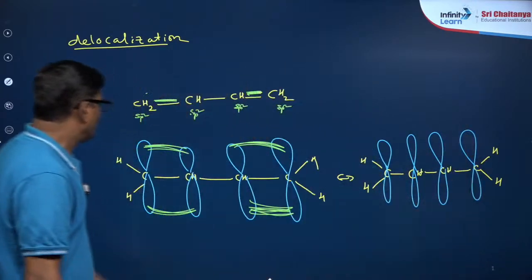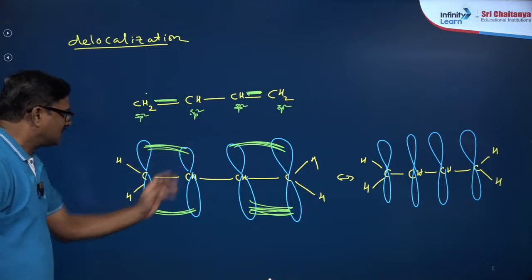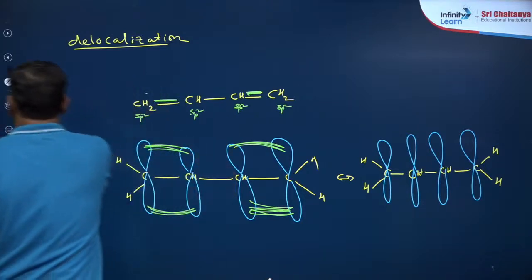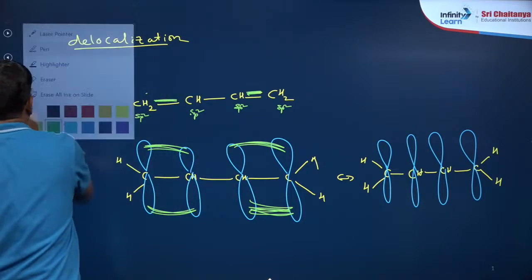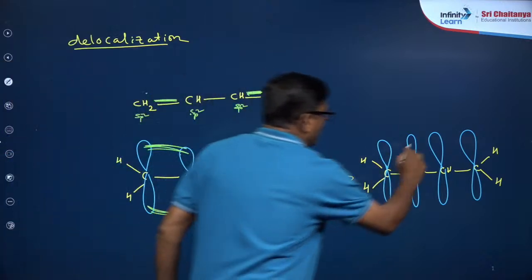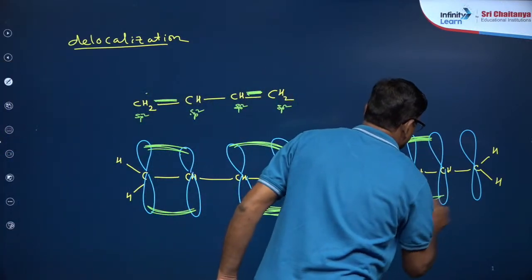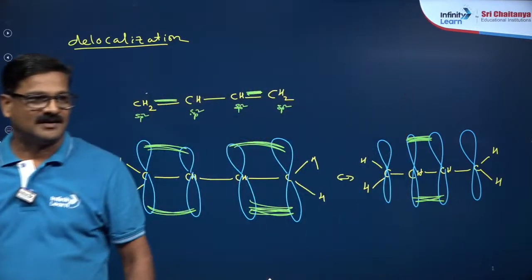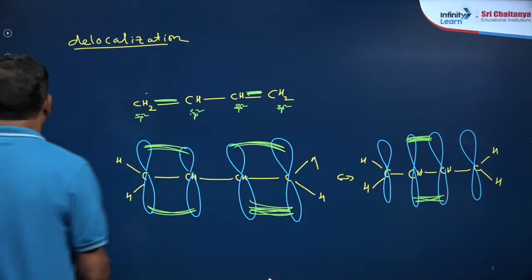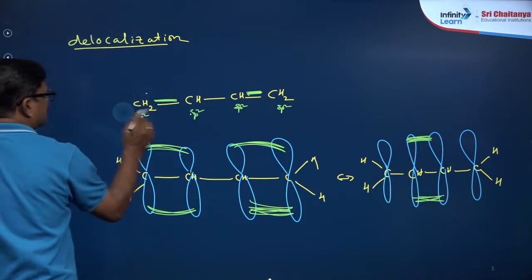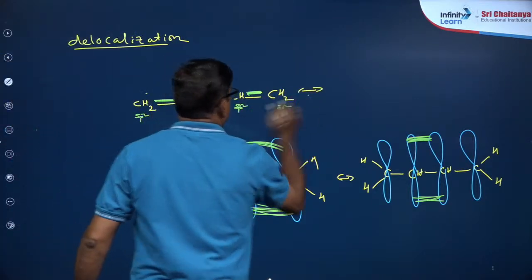Now we can see this bond is detached here, this bond is detached here. Why don't they join and attach here and make another structure? Understand? So what happened, this structure is converted into